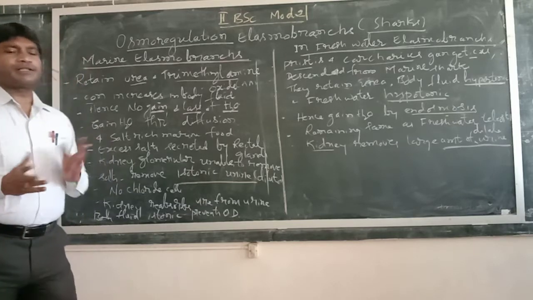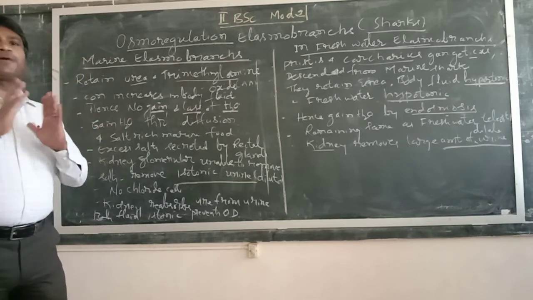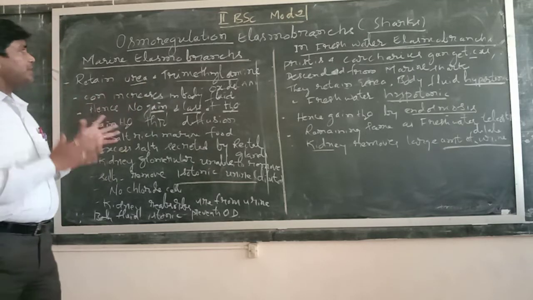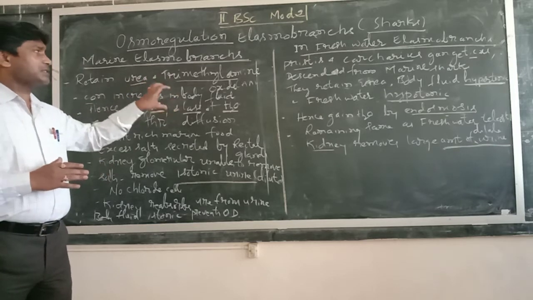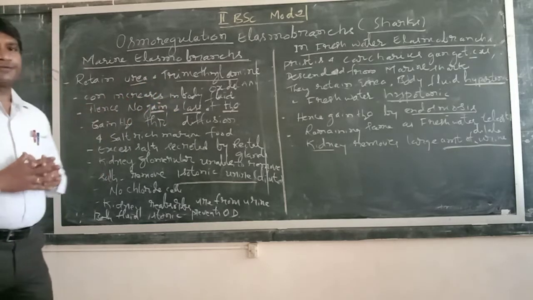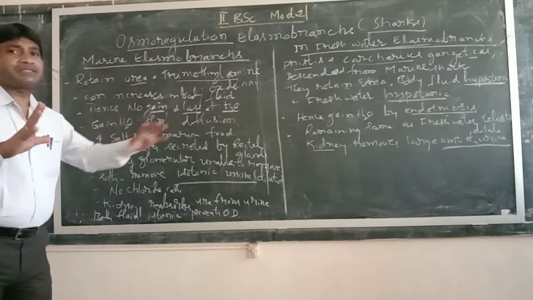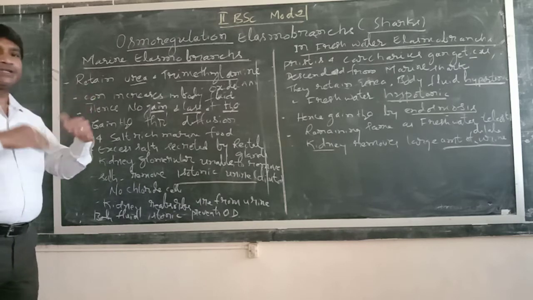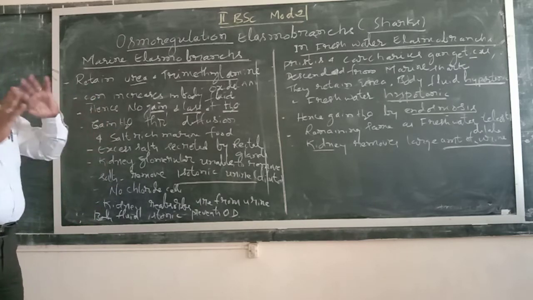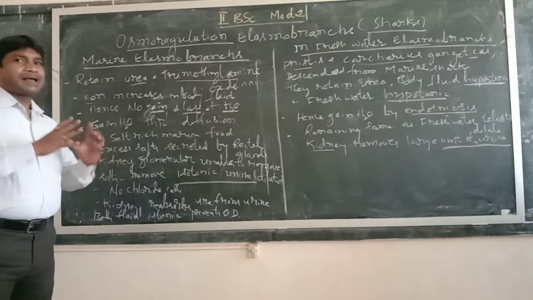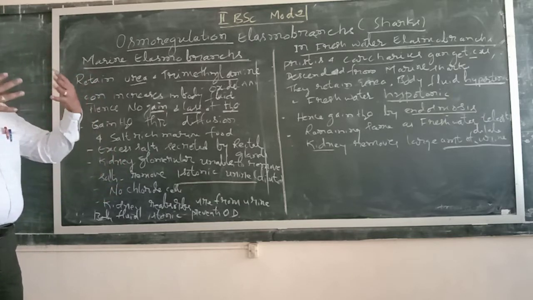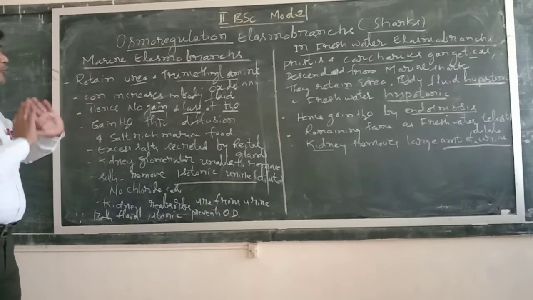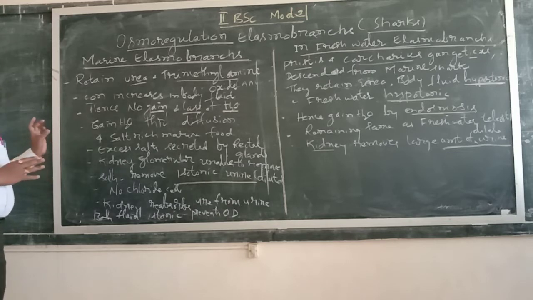What is osmosis? The movement of molecules from higher concentration to lower concentration. So here, as the fishes retain urea and trimethylamine oxide in the blood and body fluids, no osmosis takes place. As the concentration of the body fluid increases, the concentration of the body fluid and the external medium, that is marine water, becomes the same. So no osmosis takes place here.